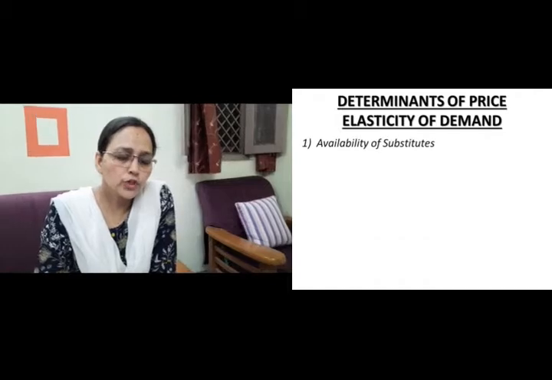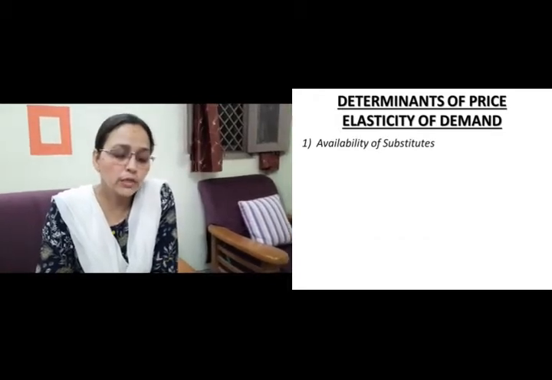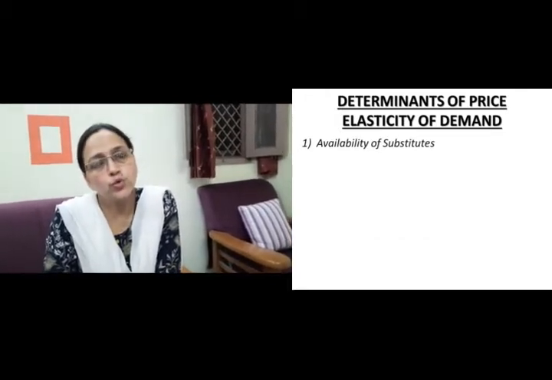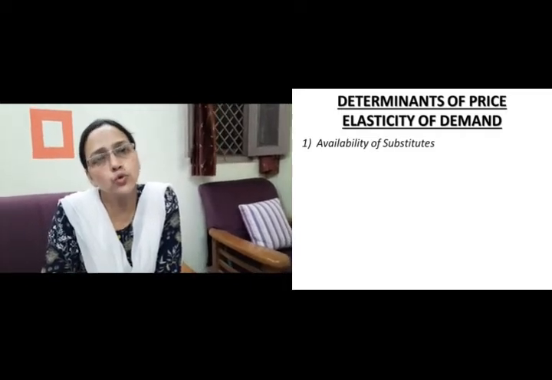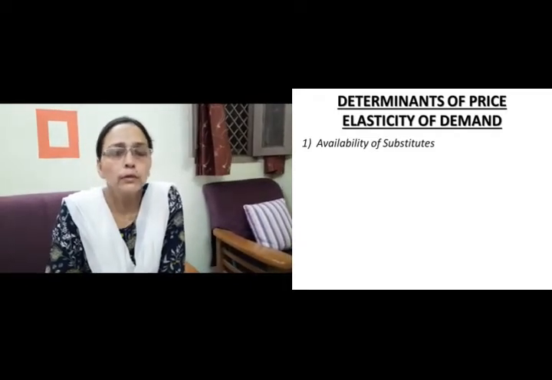The first factor which affects the price elasticity of demand is availability of substitutes. We already know substitute goods are those goods which can be used in place of one another.